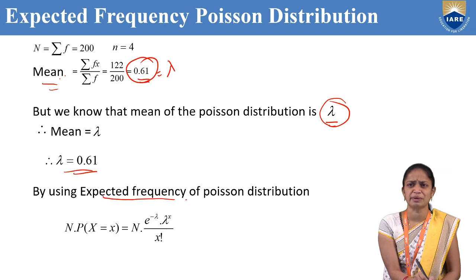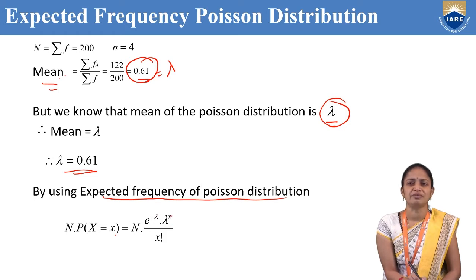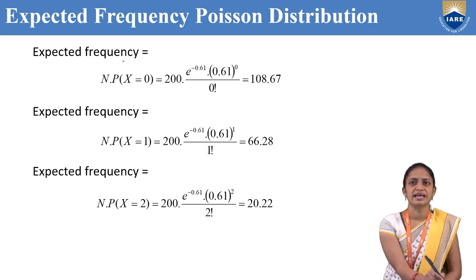By using the expected frequency of Poisson distribution, which we have already discussed, that is n into P of X equal to x, which equals n into e power minus lambda, lambda power x by x factorial. Now I am finding the expected frequencies.